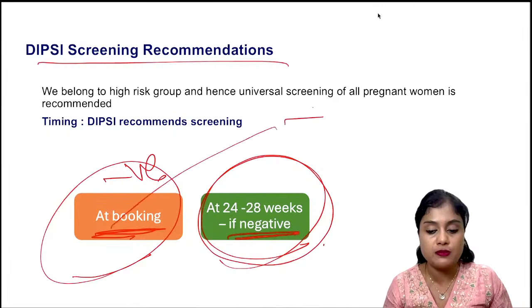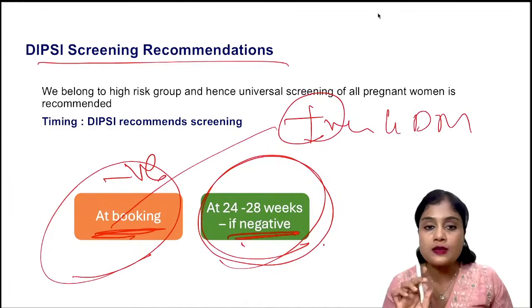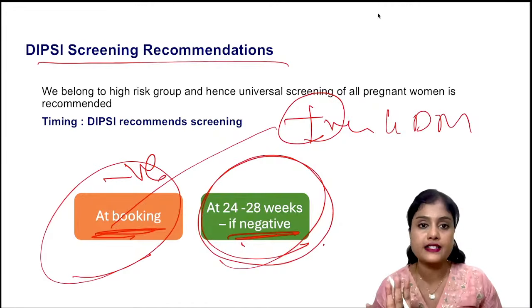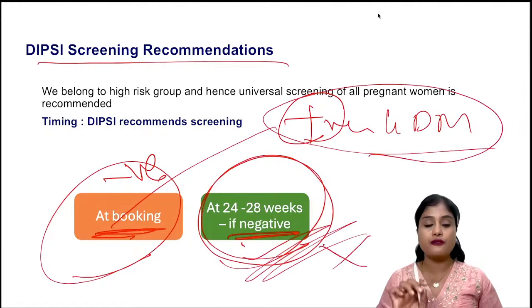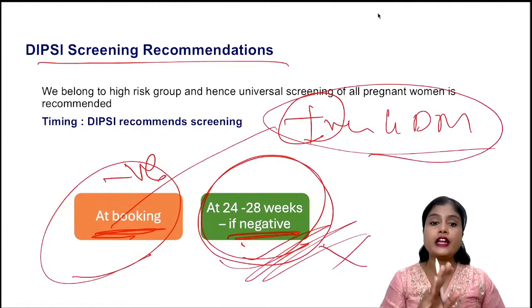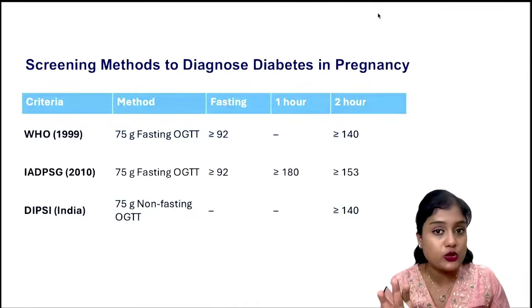At booking, if it comes positive or GDM is diagnosed, then will you do it at 24 to 28? No. One positive value is enough to categorize her as a GDM patient. You don't have to repeat it. She is already a case of GDM even if one value is positive. If negative, you will repeat it at 24 to 28 weeks. So these are the important values that you should know.